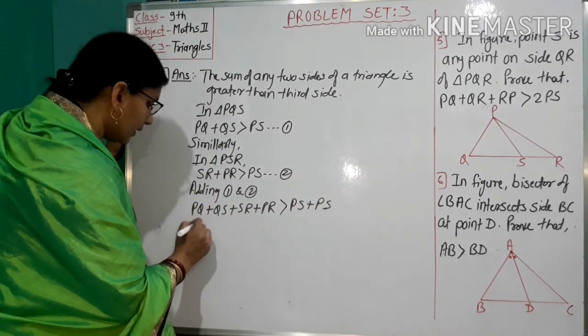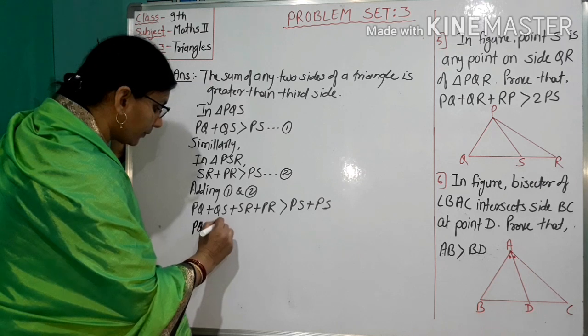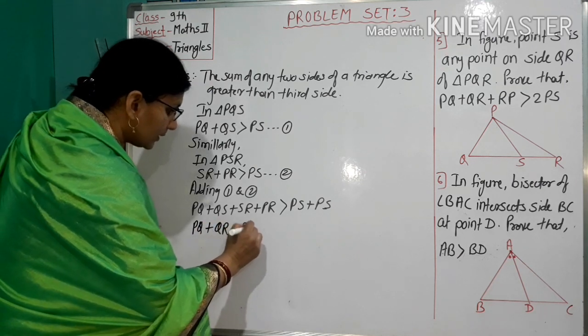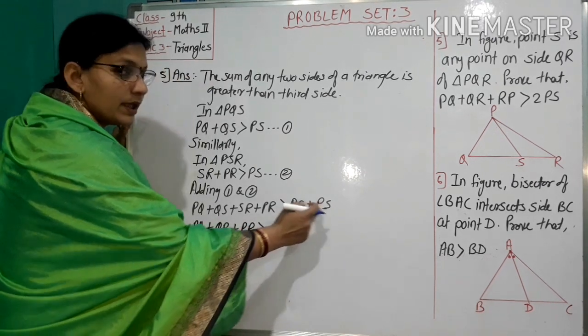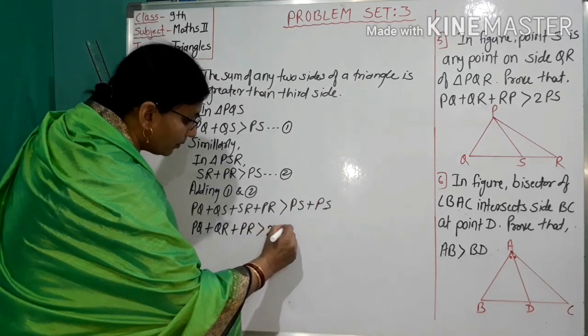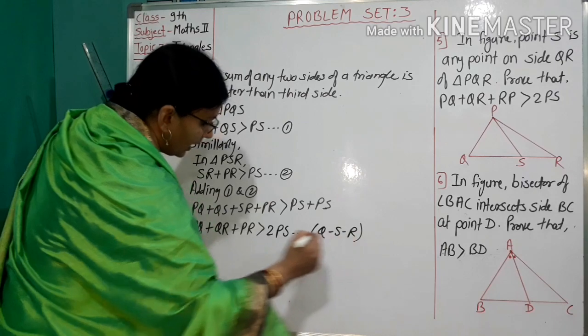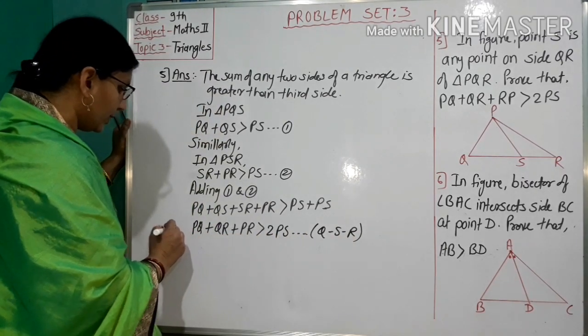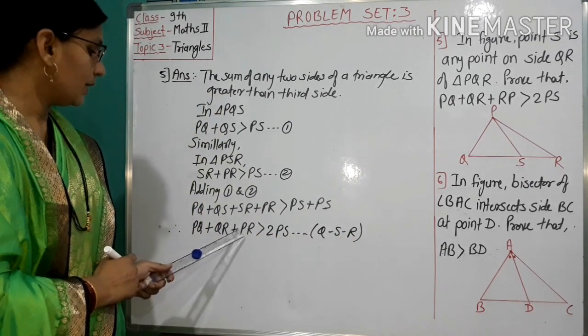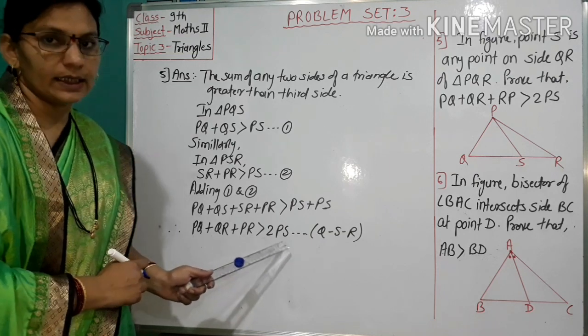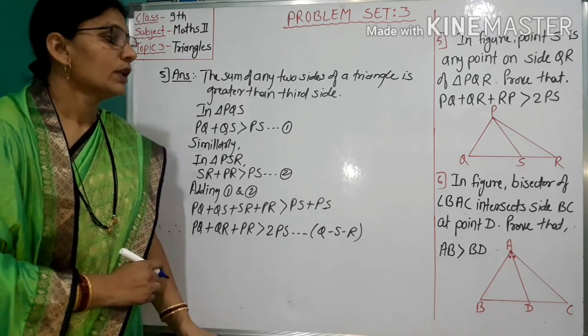So here PQ plus QR plus PR greater than PS plus PS, that is 2PS. Reason: Q-S-R. Here we prove that PQ plus QR plus PR is greater than 2PS.